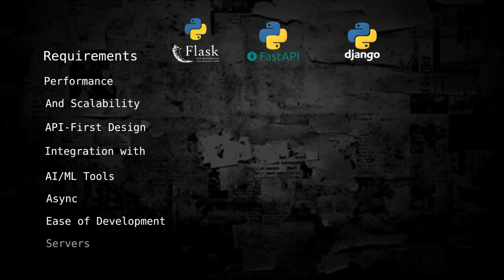Let's start with Flask. Flask is a lightweight and unopinionated framework, making it a popular choice for small to medium projects. It's simple, with minimum boilerplate, and you control the application structure. It's flexible: add only the features you need via extensions like Flask-RESTful or Flask-SQLAlchemy. It is microservice friendly, ideal for building small standalone microservices.